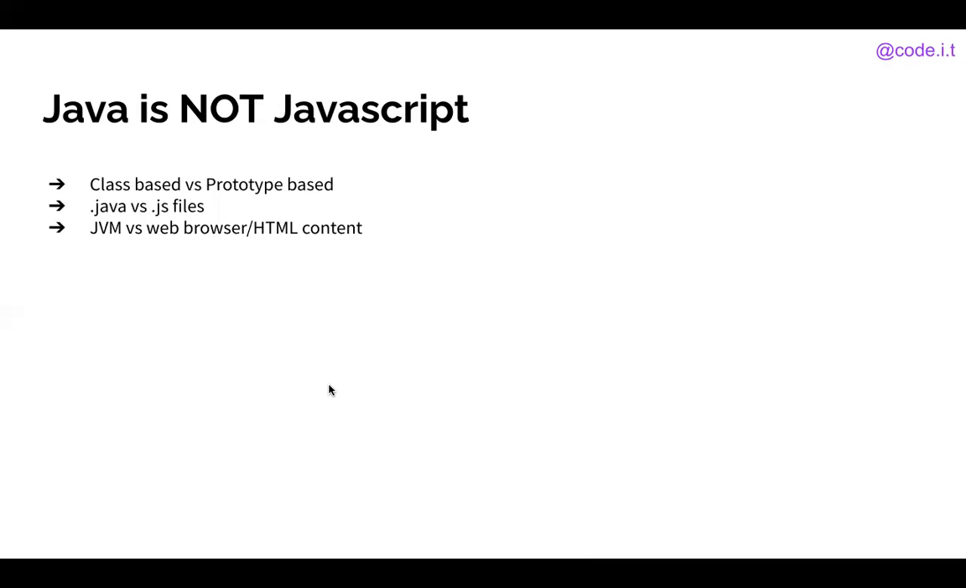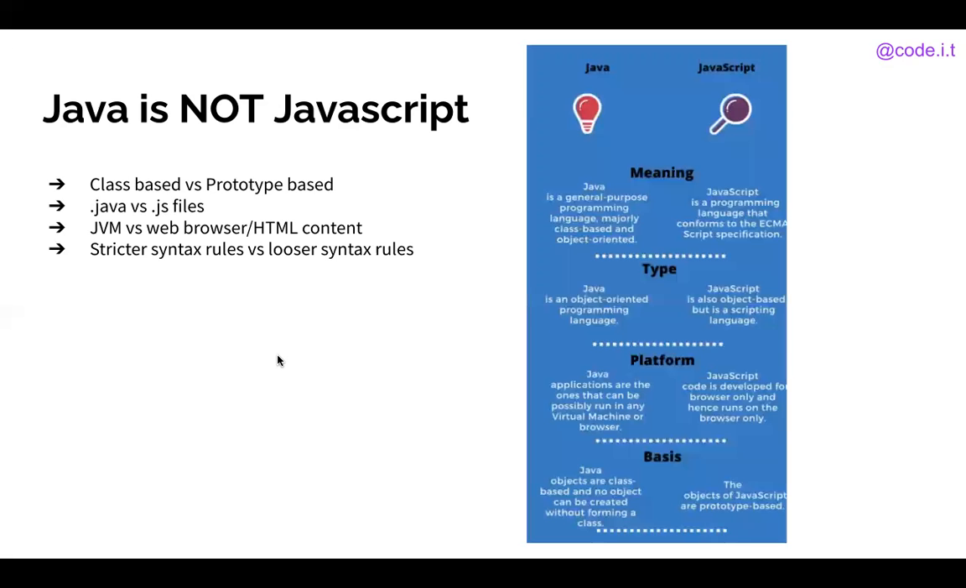Java must be coded in a JVM, which we talked about earlier, while JavaScript can be coded in any web browser, and it can incorporate really well with HTML content. So Java has very strict syntax rules. You must declare every variable. You have to do it all by the book, whereas JavaScript is a little bit more relaxed and gives you a little bit more freedom when you're coding. So here's an infographic that kind of talks about the differences between the two.